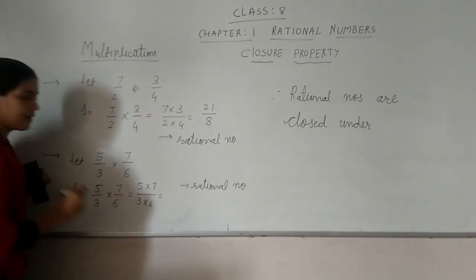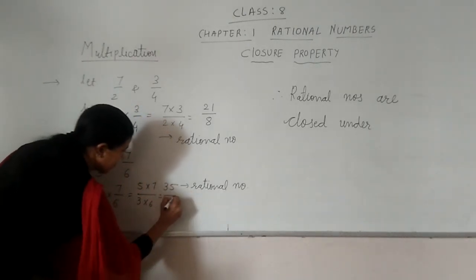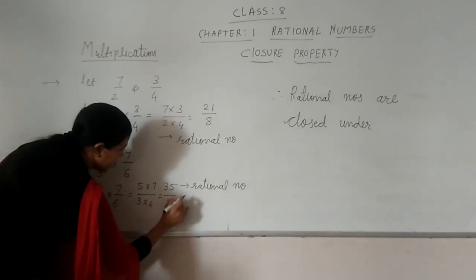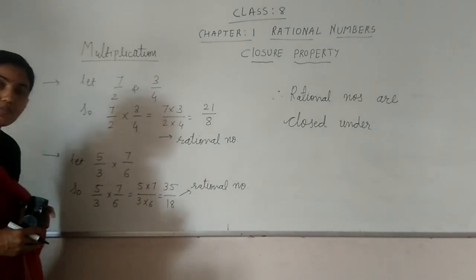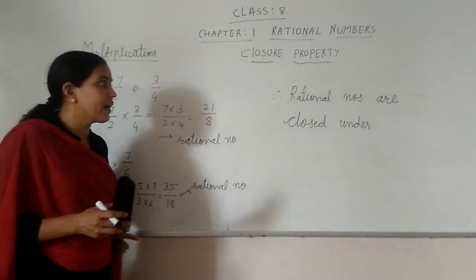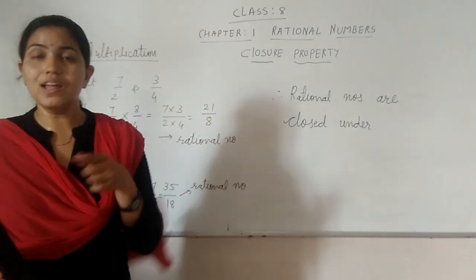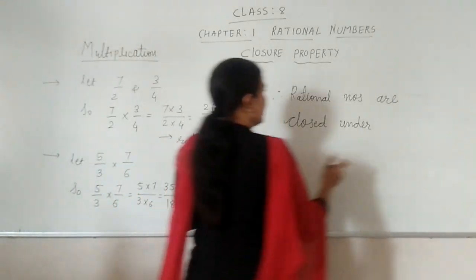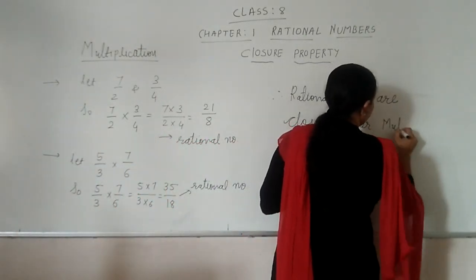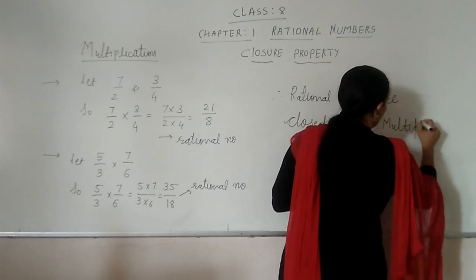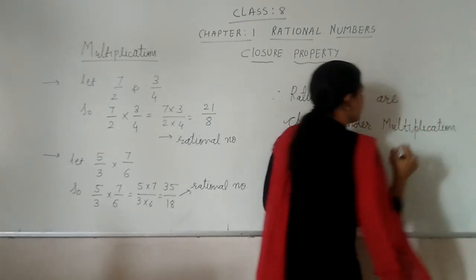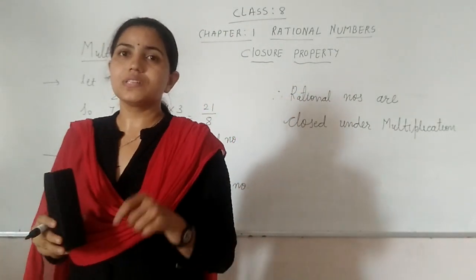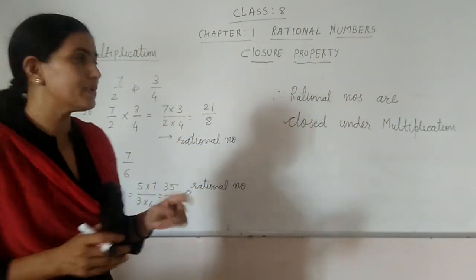So 7 5s are 35 and 3 6s are 18. So what is it? It is a rational number. So here what you have, the rational numbers are closed under multiplication.